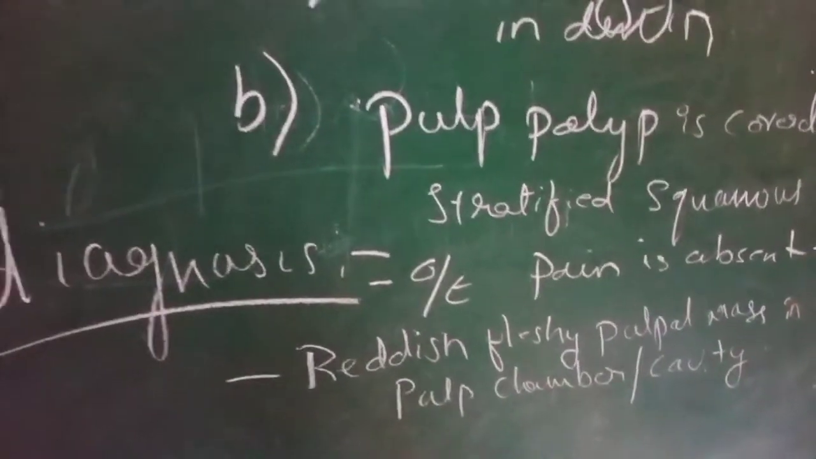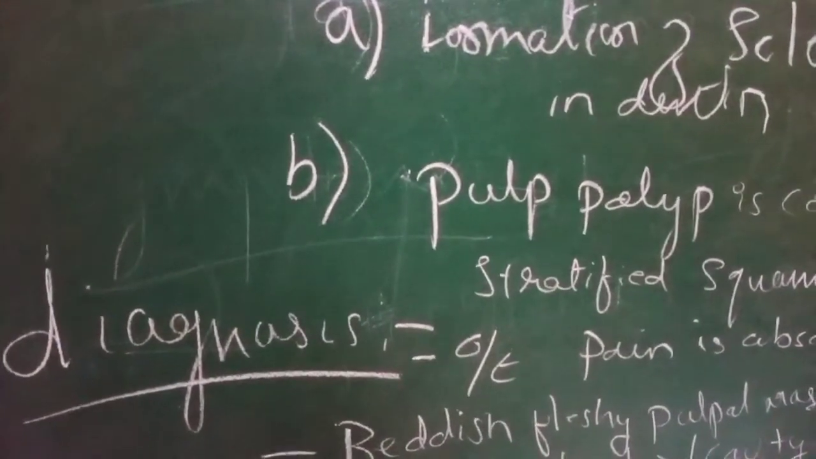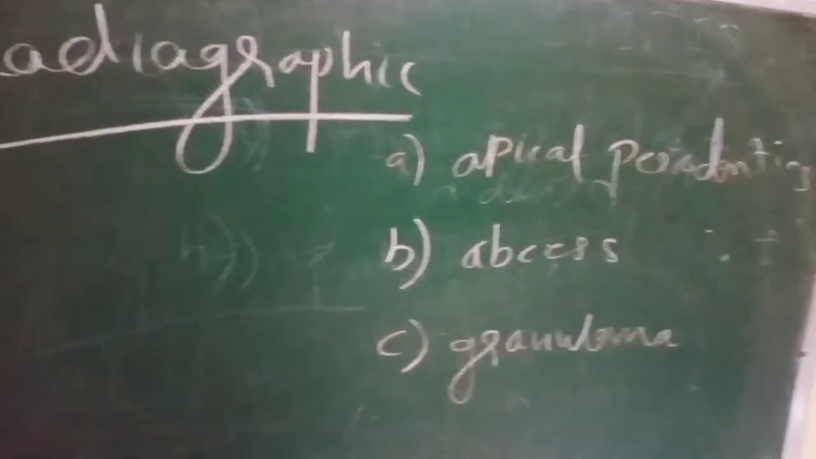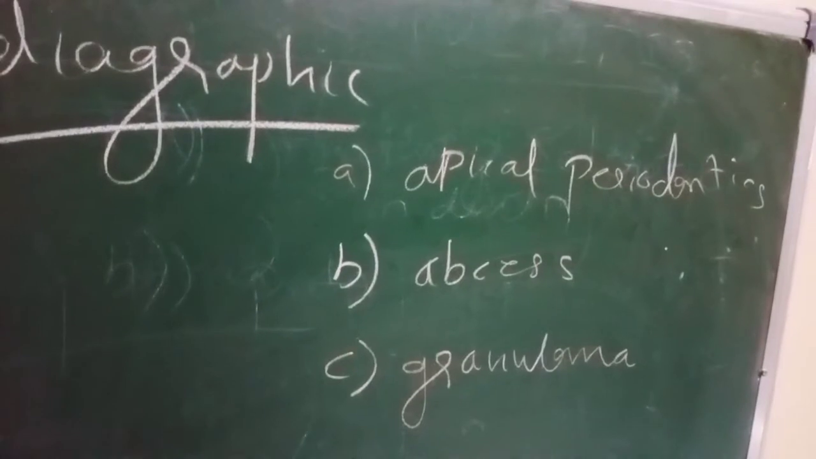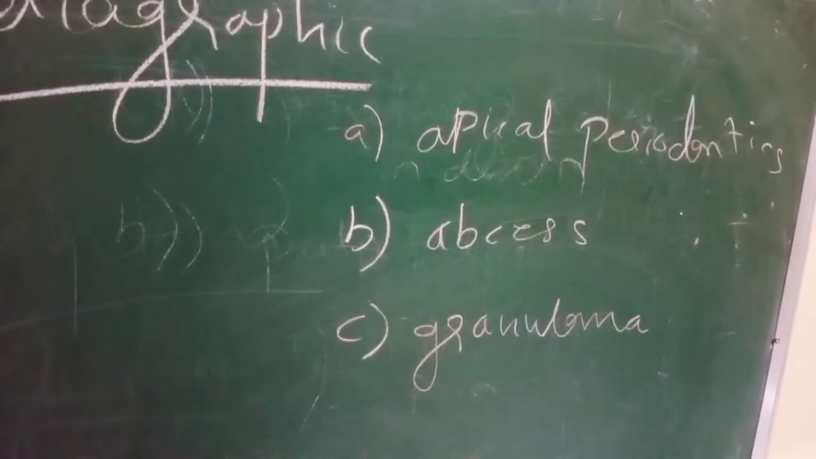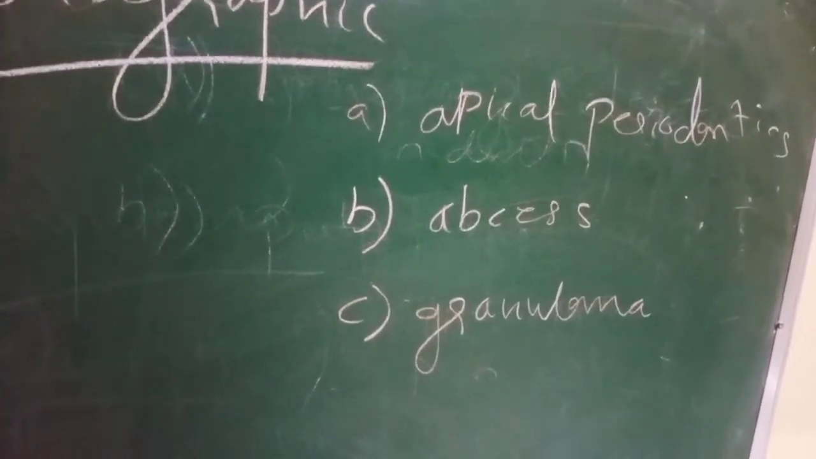Okay, we go for radiographic changes. As we can see in the radiograph, we can see some apical periodontitis over the apex, and some apical abscess and apical granuloma.